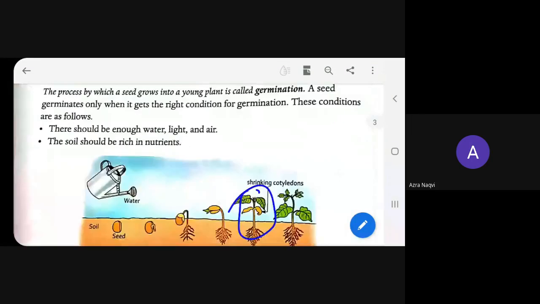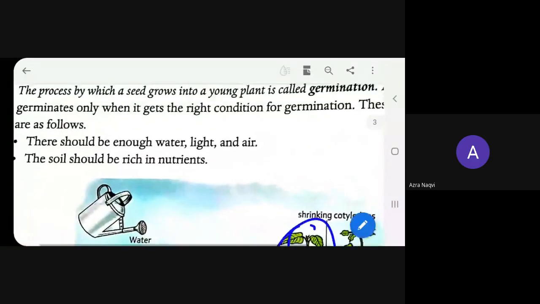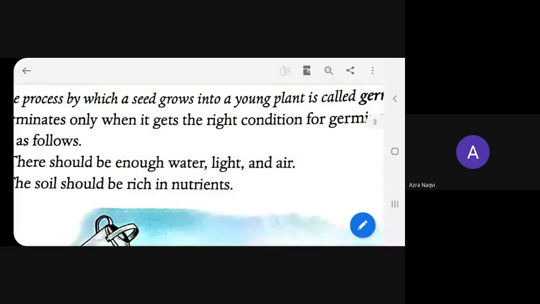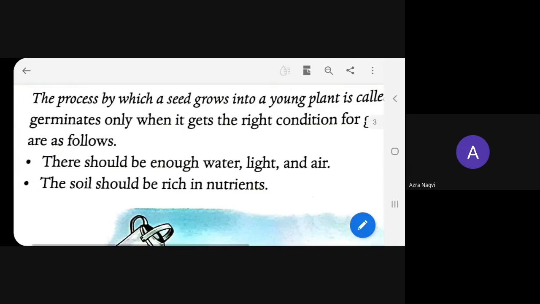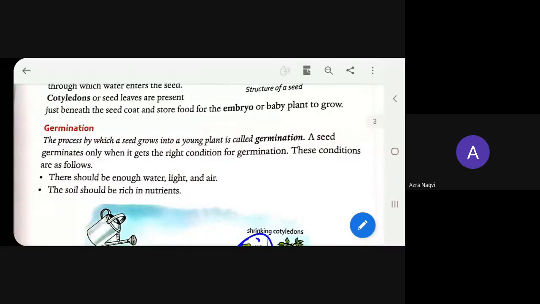Just after that we learned that if any seed has to germinate, it requires particular conditions. Which are these conditions? They require water, they require light, and they require air also. And nutrients which are already present inside the soil, with the help of which they will also grow. So these are known as the basic conditions for germination.